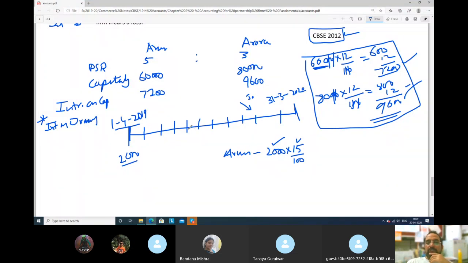No. So whenever the question is silent about the date of drawings, remember this, beta: we will take the calculation for 6 months. Always remember that. So in this case, we will calculate for 6 months, which means 6 upon 12, as there are 12 months in a year. Please remember this.